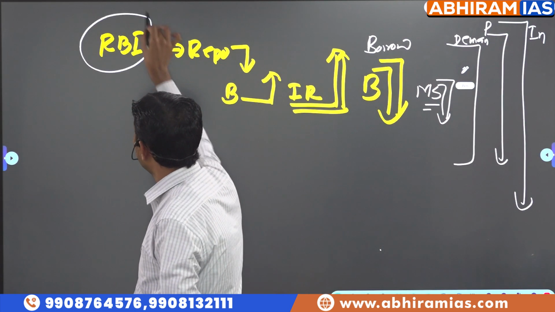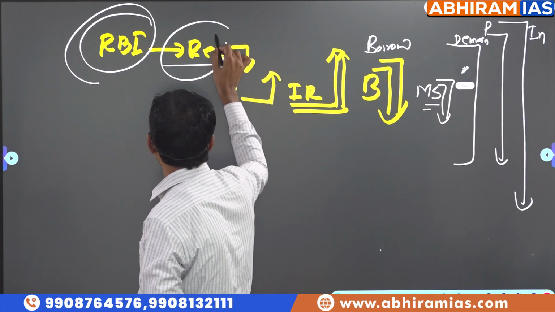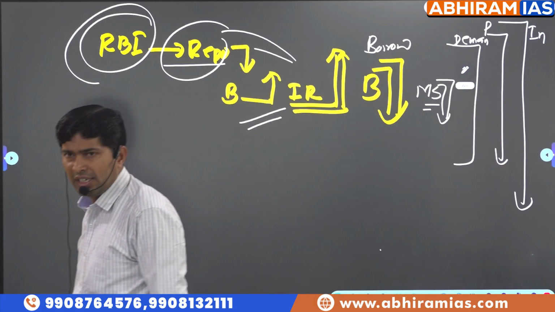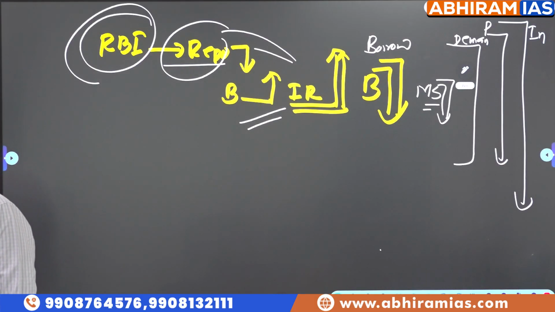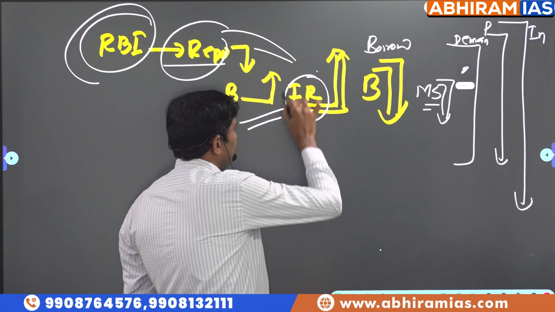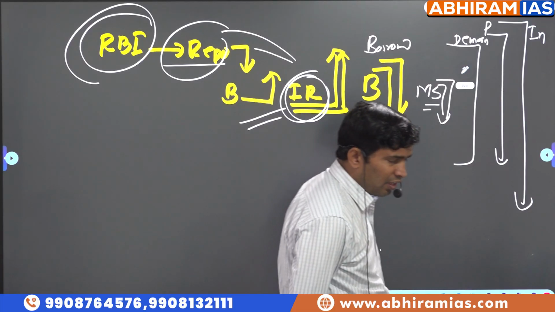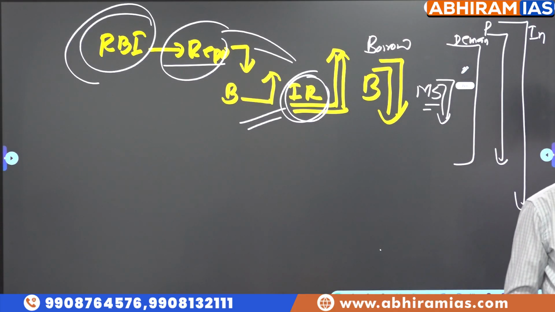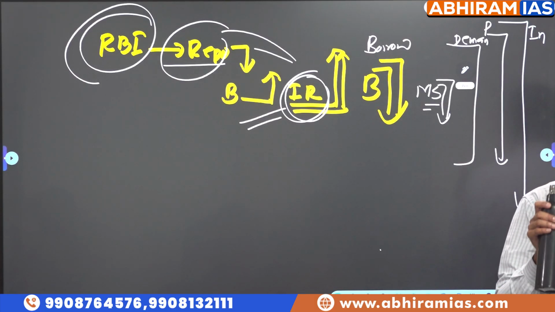If RBI increases repo rate, what is the impact on interest rate on consumers? Interest rate on consumers is also increasing because we call it a floating interest rate, marginal cost. Earlier, a housing loan was available for 7%. Now the same housing loan is available for 10%. If the rate of interest is more, we would borrow less. So obviously borrowing would decrease. Money supply may come down.